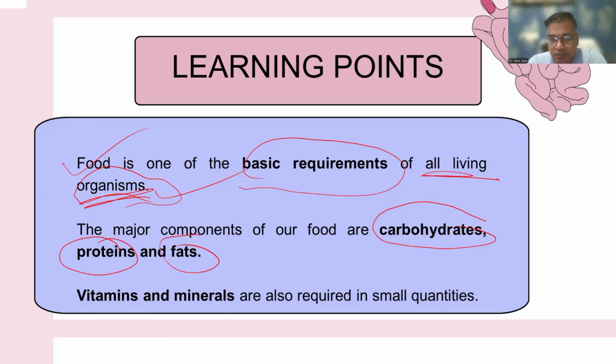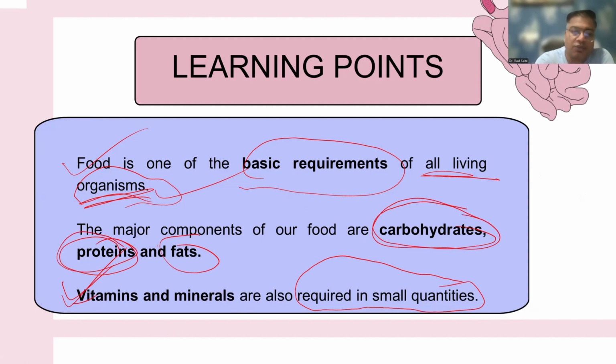These three are the broad categories of food which we take. There are some other chemical compounds which we call vitamins and minerals. Definitely, they are required in small quantities. These are the important categories of food taken by organisms: carbohydrates, proteins, and fats, and in small quantities, vitamins and minerals are also required.